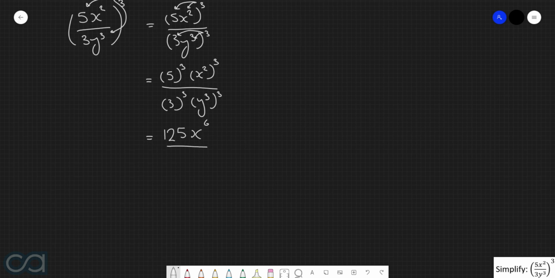Then on the denominator, we have 3 cubed, which is equal to 27. Then we have y cubed all to the power of 3. So once again, we're just going to multiply the two powers together. So we get y to the power of 9. So now our final answer is 125 x to the power of 6, all divided by 27 y to the power of 9.